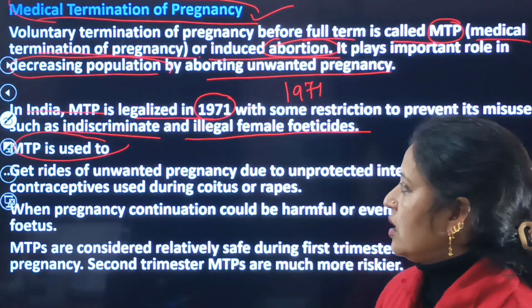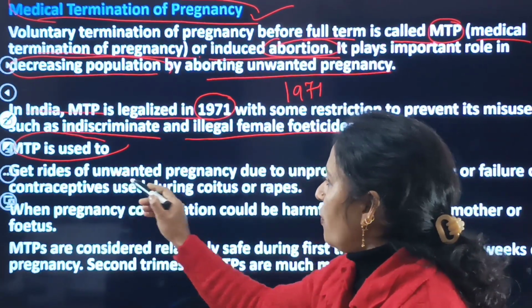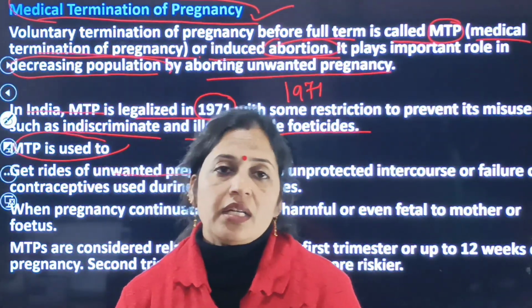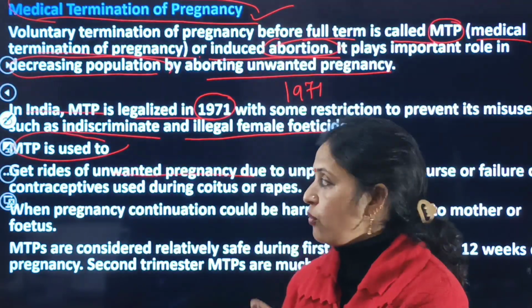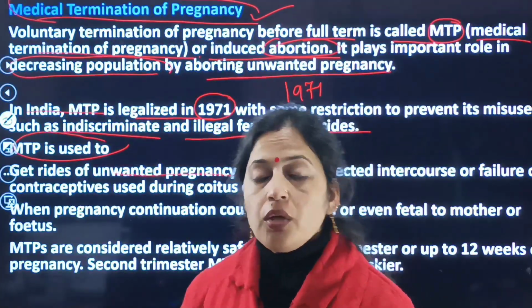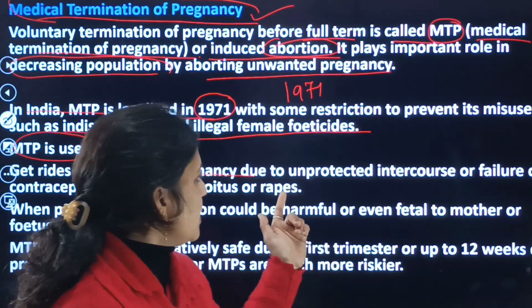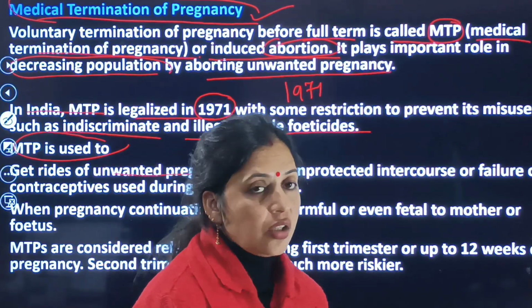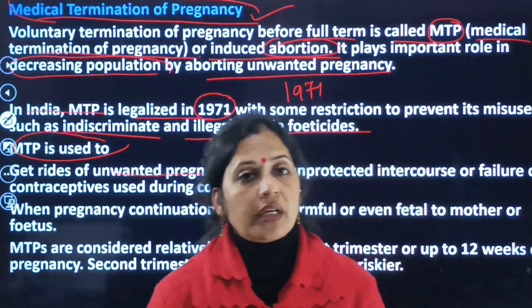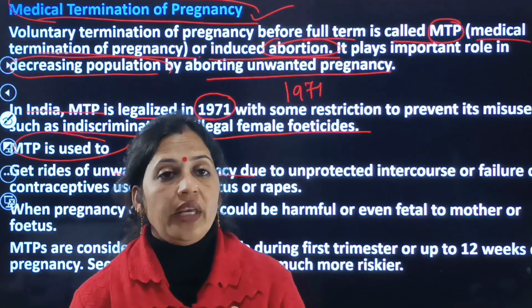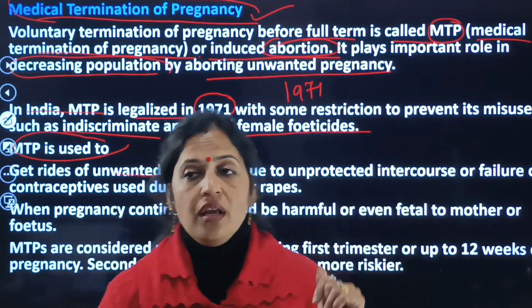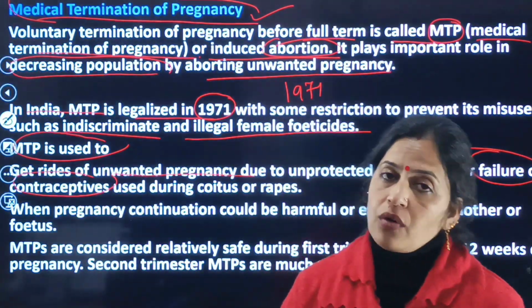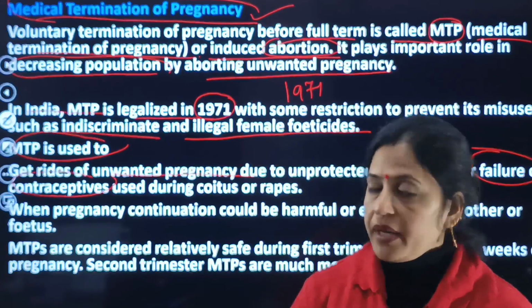MTP कहाँ यूज किया जाता है? Medical termination is used to get rid of unwanted pregnancy due to unprotected intercourse. तो इस मेथड को जो है that is medical termination of pregnancy, ये मेथड जो है वो कहाँ यूज किया जाएगा? ये मेथड वहाँ यूज किया जाएगा जहाँ पर unwanted pregnancy है, due to unprotected intercourse और failure of contraceptives, या फिर contraceptives के fail होने की वजह से unwanted pregnancy हुई है.